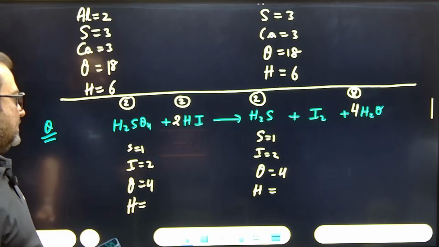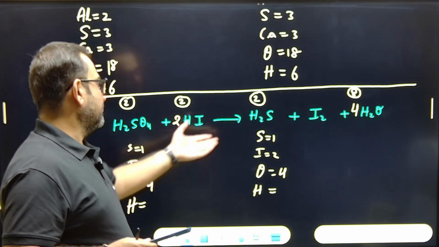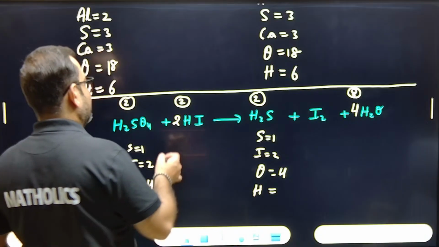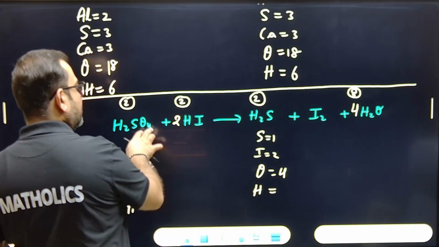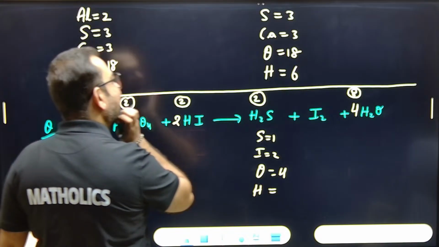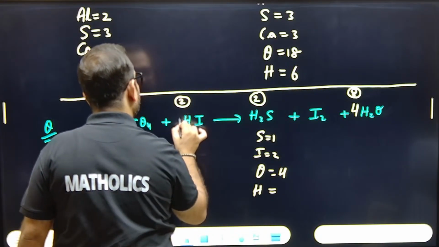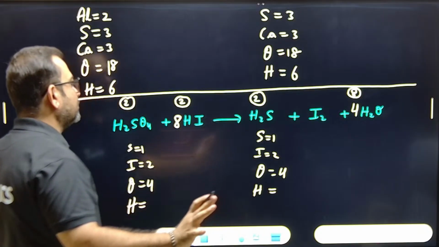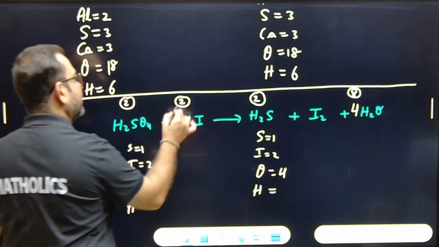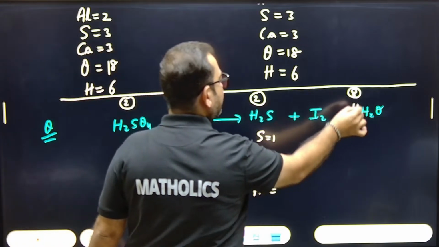How to balance? If I disturb this one, there will be more hydrogen. See, let's make it 4. Hydrogen it is 2. I have to make at least 10, which means I have to do it 8. So 2 and 8, it is now 10.